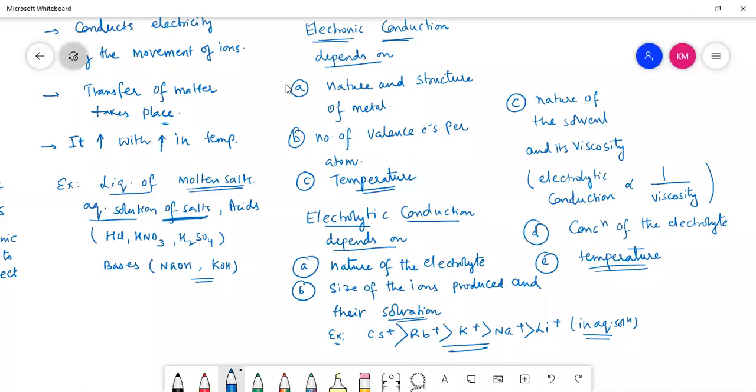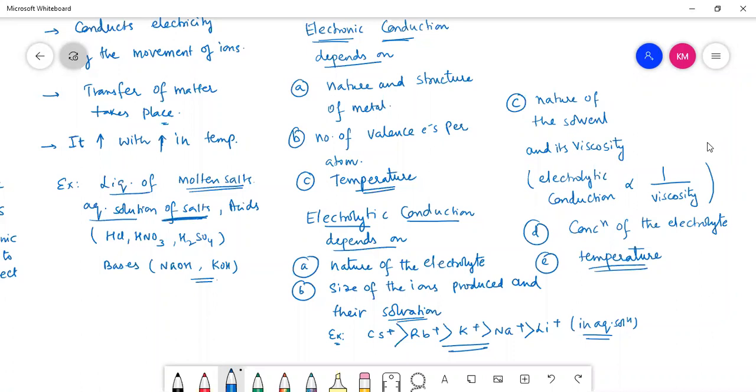In that case, attractions are more. If attractions of the ions are more, mobility will be less, then conductance will be less. That point will be discussed. Hope you understand that.